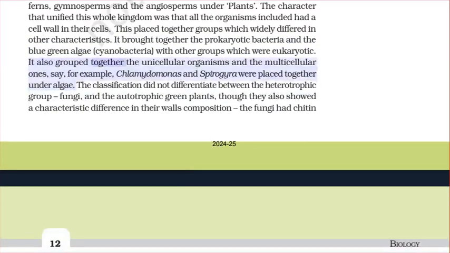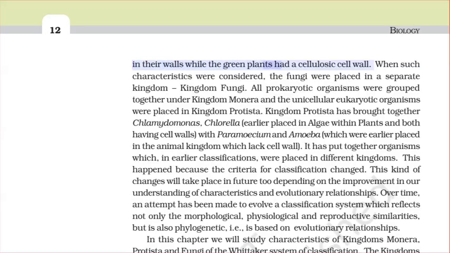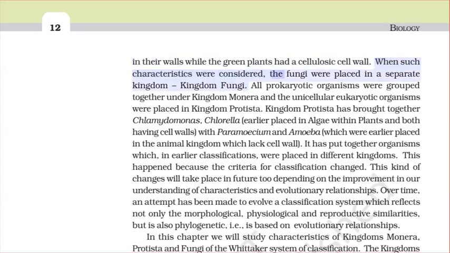It also grouped together the unicellular organisms and the multicellular ones, say for example Chlamydomonas and Spirogyra, which were placed together under algae. The classification did not differentiate between the heterotrophic group, fungi, and the autotrophic green plants, though they also showed a characteristic difference in their wall's composition. The fungi had chitin in their walls, while the green plants had a cellulosic cell wall. When such characteristics were considered, the fungi were placed in a separate kingdom, kingdom Fungi.